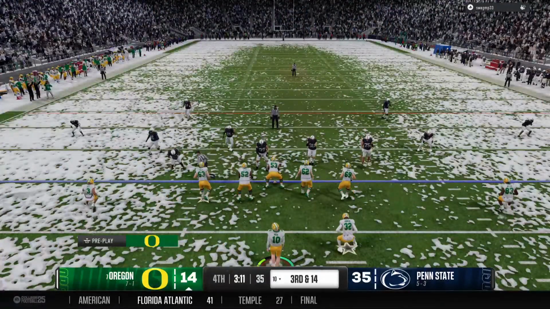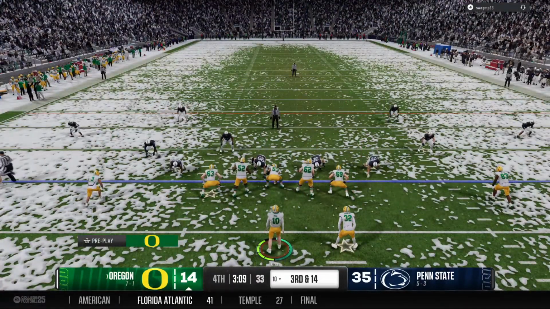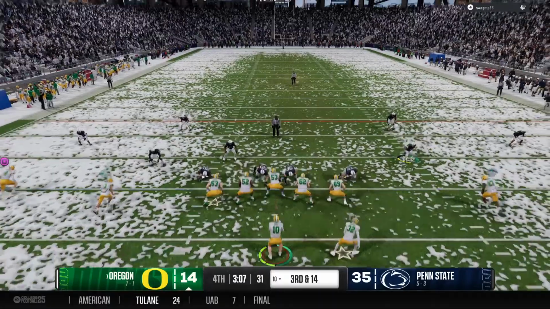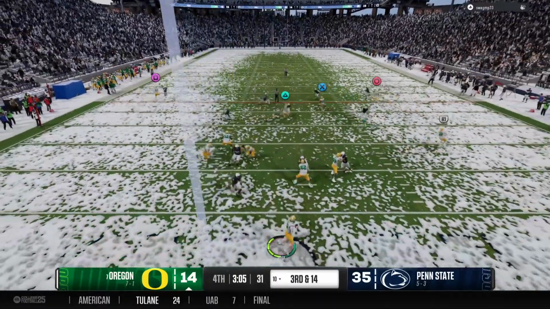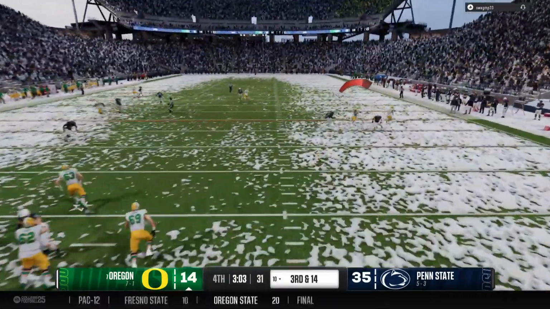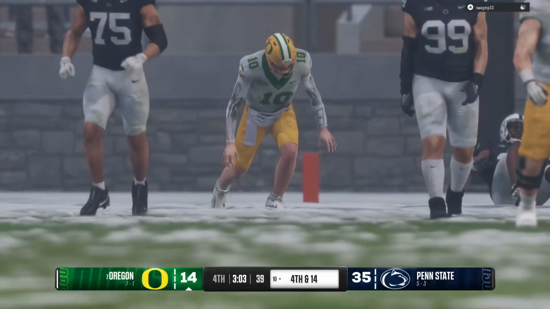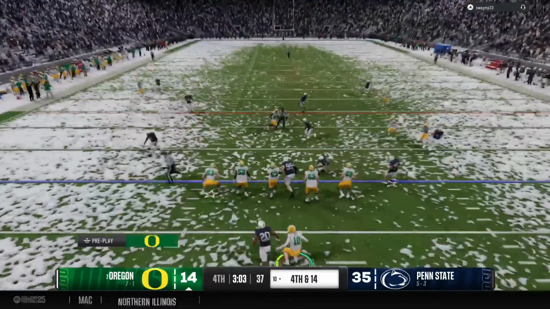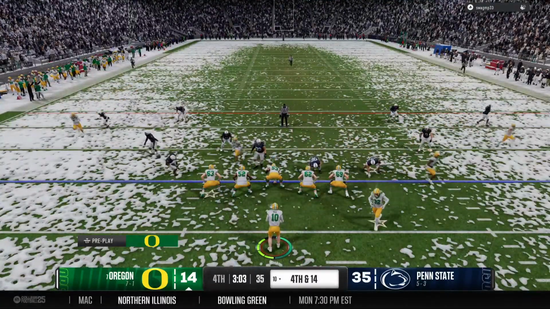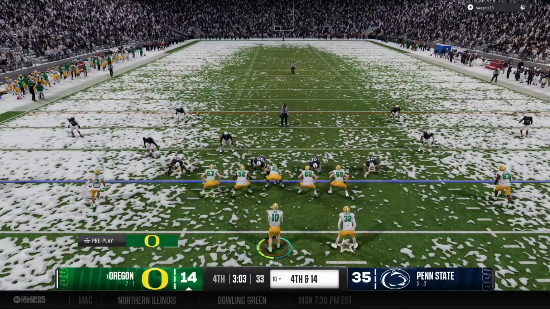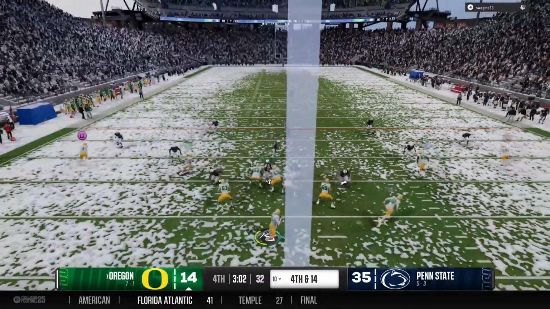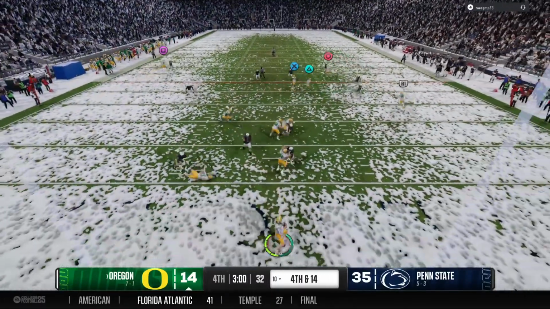See, they need more runs like that. It's been so few and far between. Defensively, they've been in position. They've been winning their one-on-one battles, getting off of blocks and routing to the ball carrier. This defense has done a nice job slowing down the run game thus far. That pass is well off target. He got hit as he was trying to throw, and they can't convert on third down.